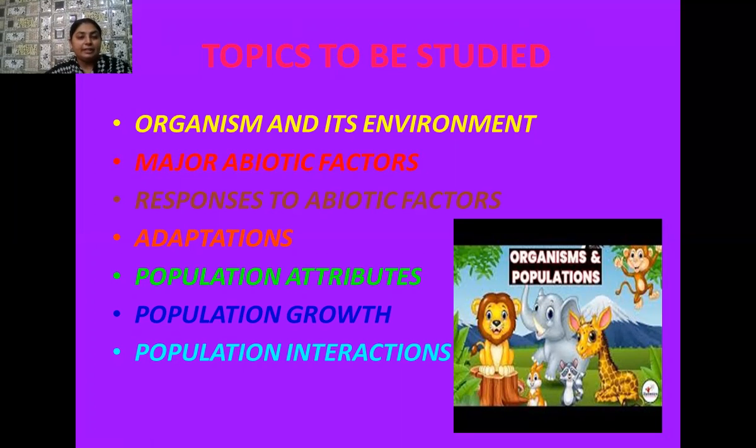Sometimes two different living organisms are living together, and one organism mostly benefits while the other organism does not get harmed. So such type of population interaction is known as commensalism. And also we are here going to study about a specific type of extraordinary interaction that exists between the species in which both the species get benefited. So that is known as symbiotic association. So here we are studying so many types of population interactions: competition, parasitism, predation, then commensalism, and in the last, symbiotic association.